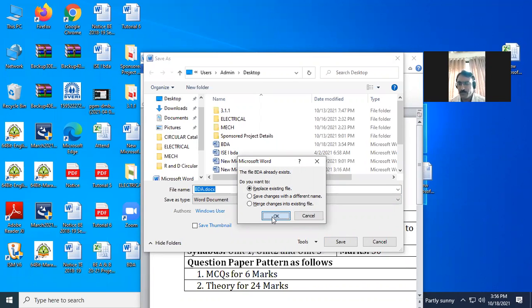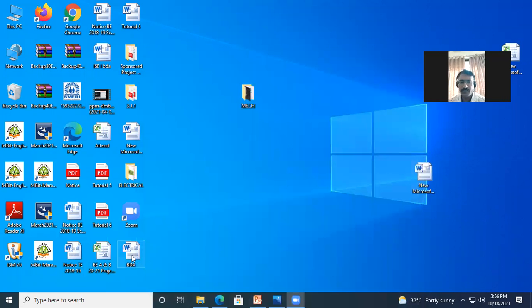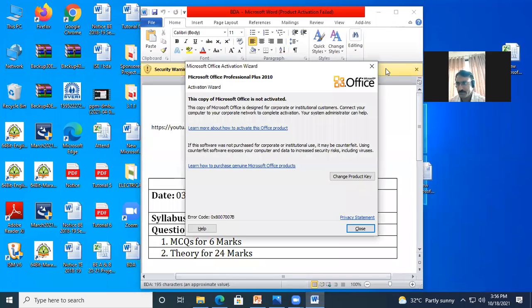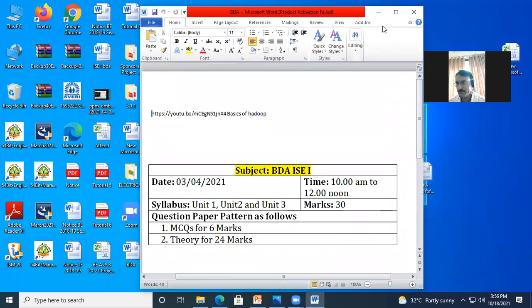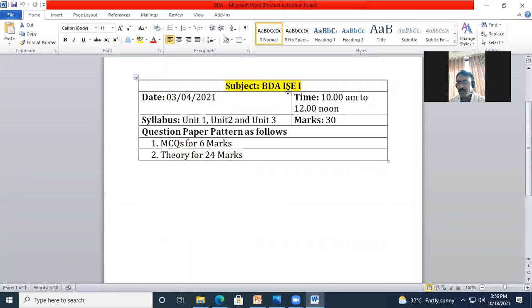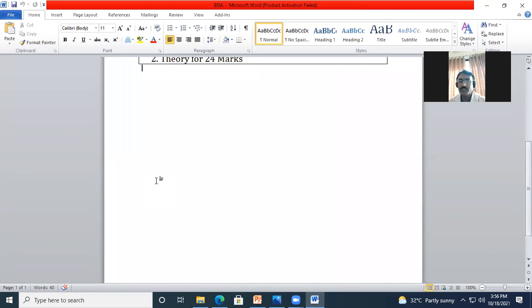Overwrite. Now when I click OK, I close it and again go to this file BDA. You will find only the URL and the box; the hello C++ is erased.